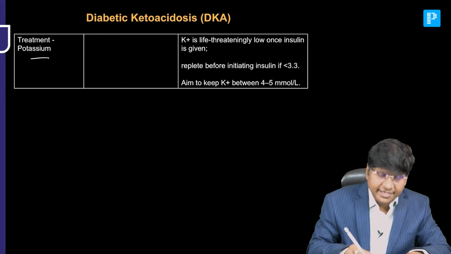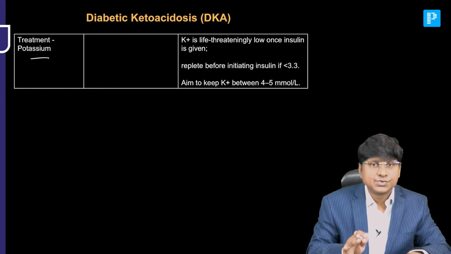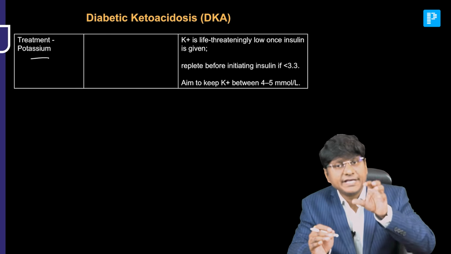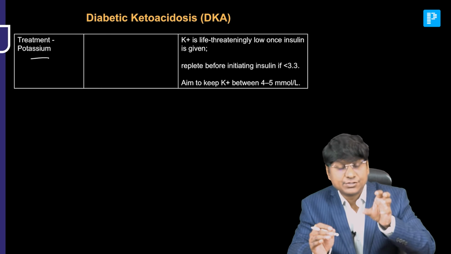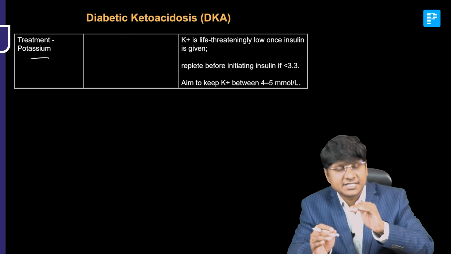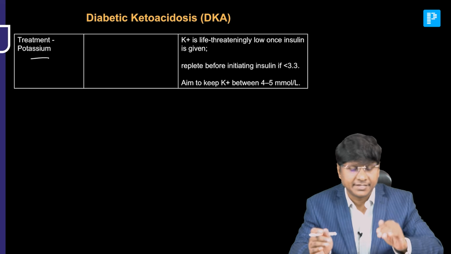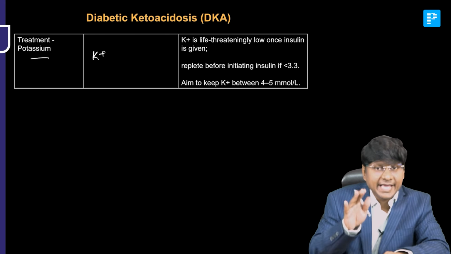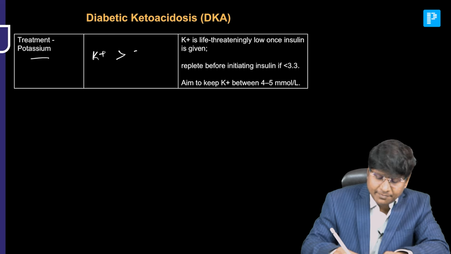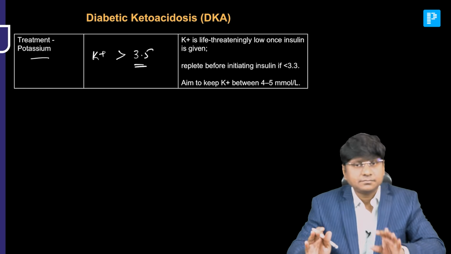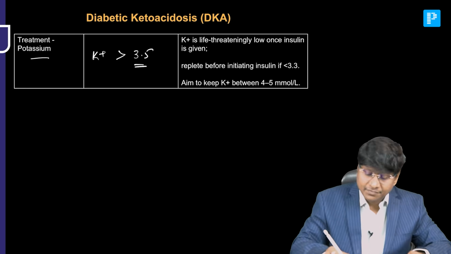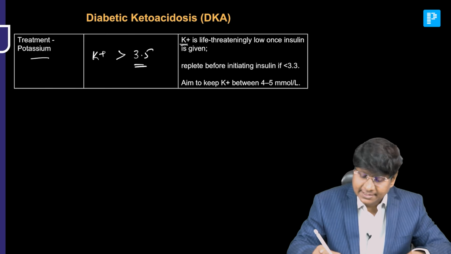And next is the treatment of potassium. The potassium levels will get reduced. Why? Because of insulin supplementation. Insulin shifts potassium from the extracellular compartment to the intracellular compartment. So, whenever you are treating the patient, the aim for potassium should be more than 3.5 millimoles per liter.